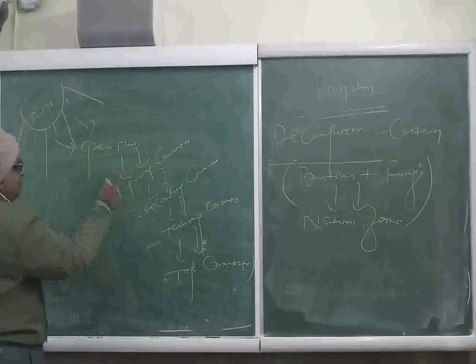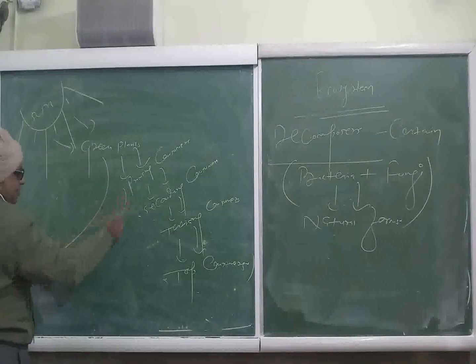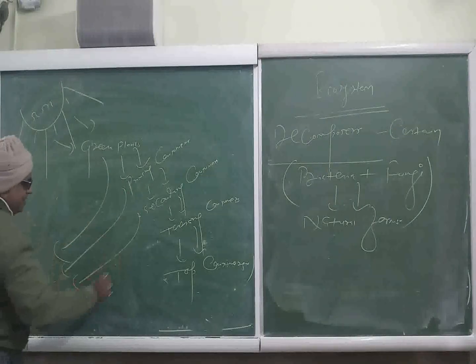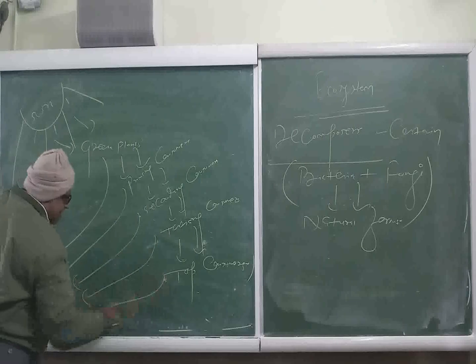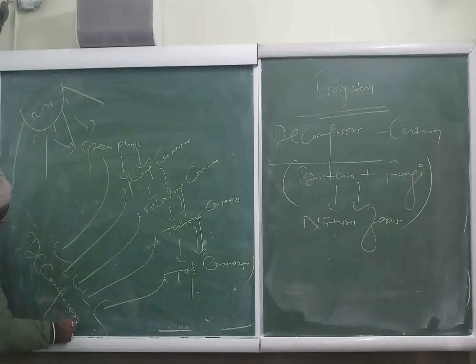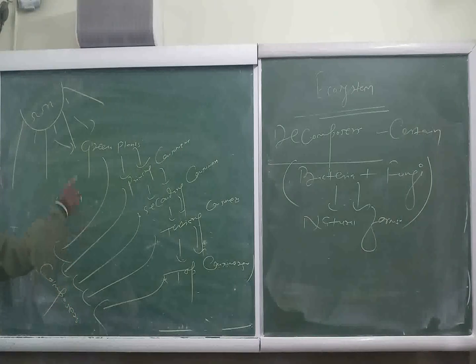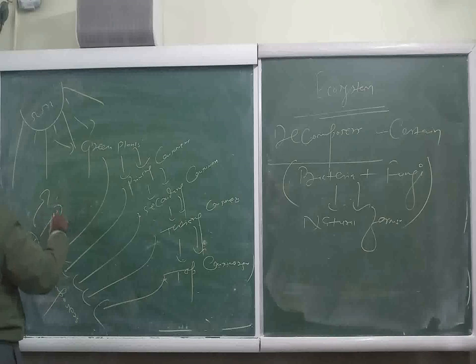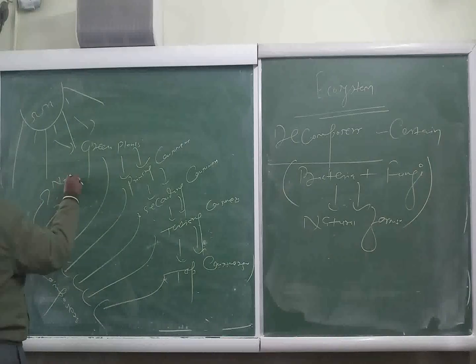After the death of the body of these green plants, primary consumer, secondary consumer, tertiary consumer and top consumers, their dead body is decomposed by the decomposers, and these decomposers disintegrate the dead bodies of plants and animals into the natural forms, and it gives to the nature.